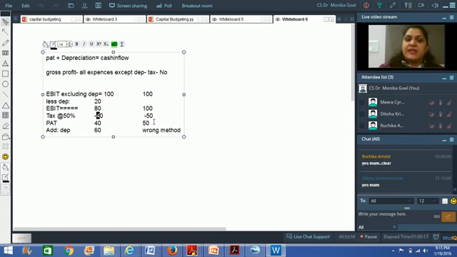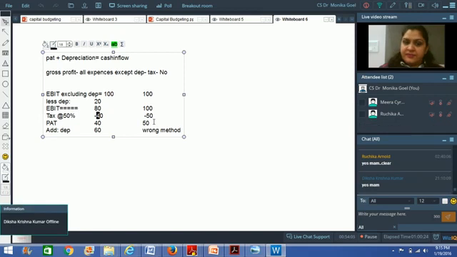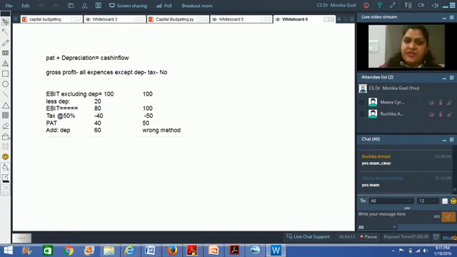Because I have to first reduce depreciation. Because of depreciation, my tax liability gets reduced. You can see that by charging depreciation, now I'm paying 40 rupees of tax, which without depreciation I was paying 50 rupees. So I will have to first charge depreciation, calculate my tax, and then add back depreciation. Is the point clear? Why am I adding depreciation after charging taxes?